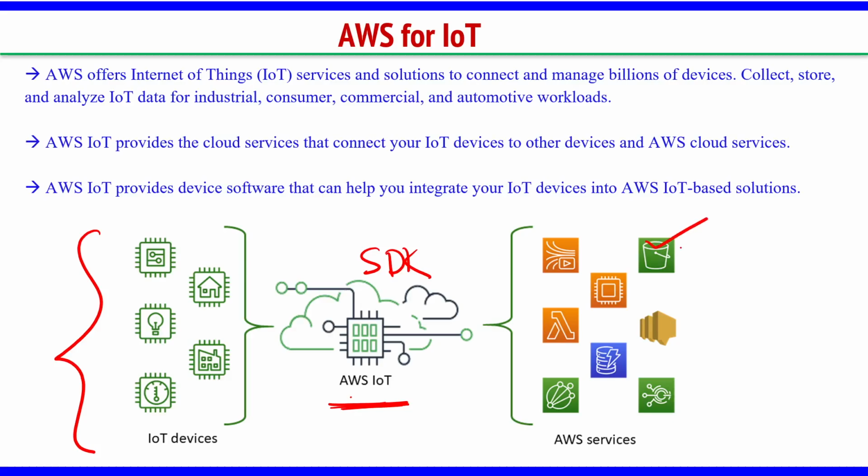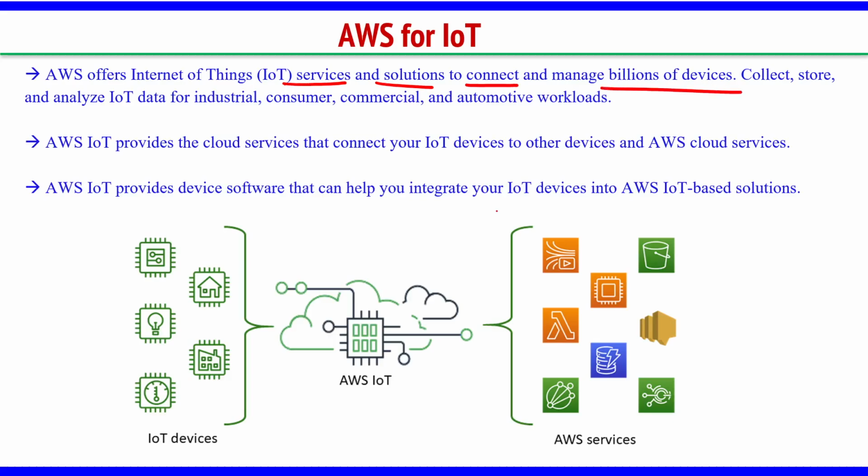It might be loaded into an S3 bucket or DynamoDB, and then I write some Lambda function, I do some stream processing, right? I derive some analytics. So we have a lot of AWS services. We have seen, right? Using those AWS services, whatever data has been received from the IoT devices, the storage and processing is done. So AWS offers IoT services and solutions to connect and manage billions of devices.